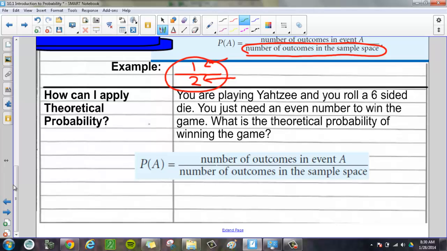Well, we are going to use this formula right here. Now, the question is, how can you win the game? Well, first you need an even number. The number of outcomes in event A: how many ways can you get an even number? Well, you could get a 2. That's one way to get an even number. Or you could get a 4, or you could get a 6. So there are 3 ways to get an even number.